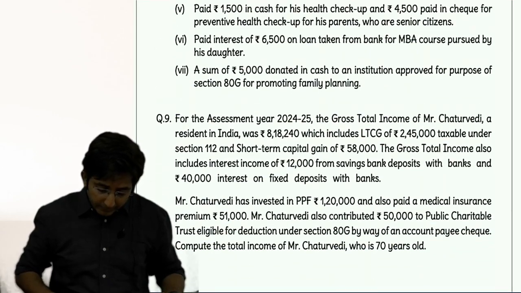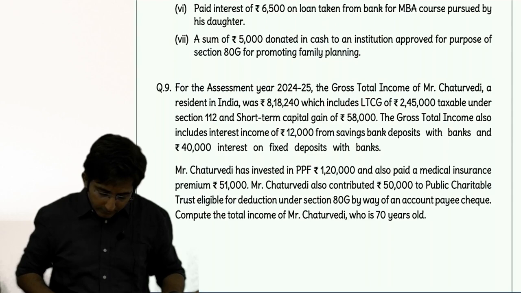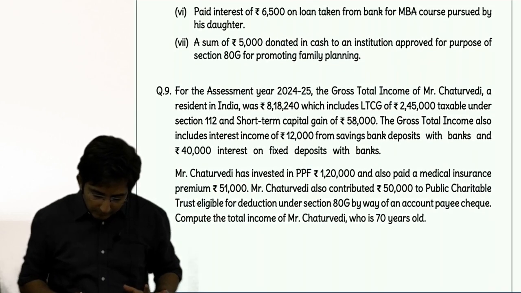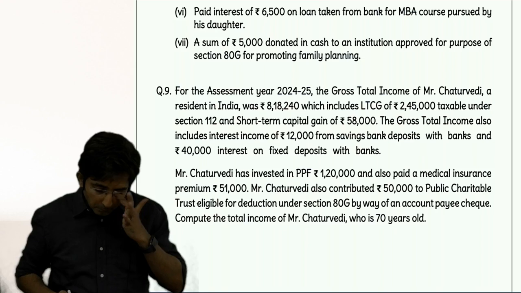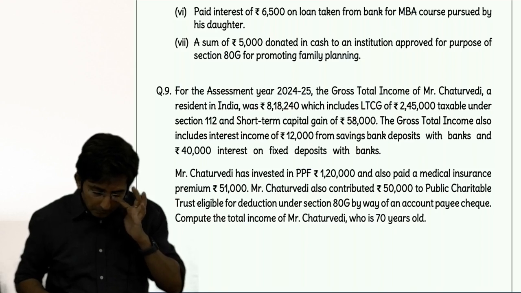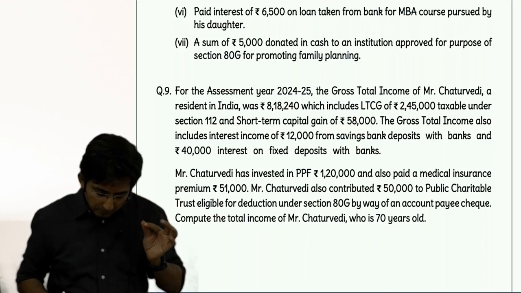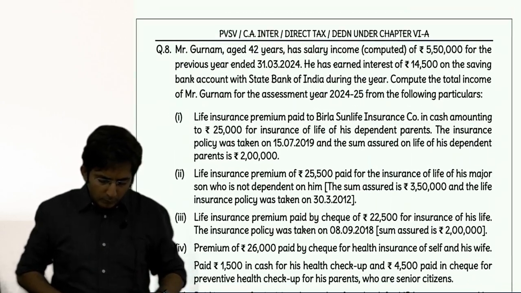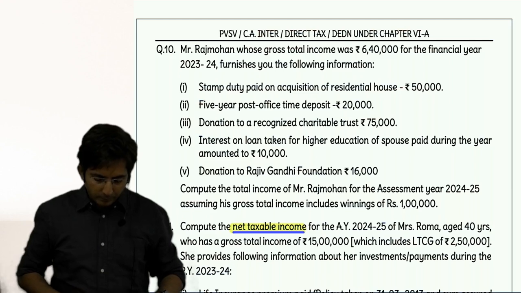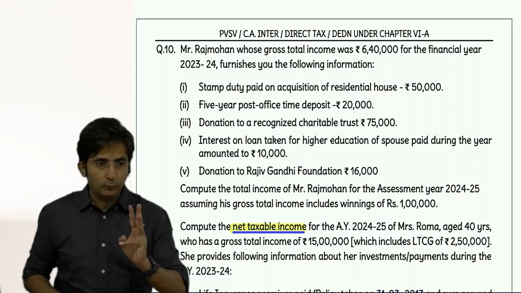Let me check 9. Okay, fine. 3 questions are enough. Question 4, 8 and 10. 3 questions are for homework.